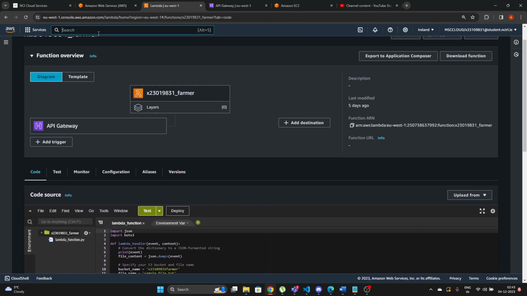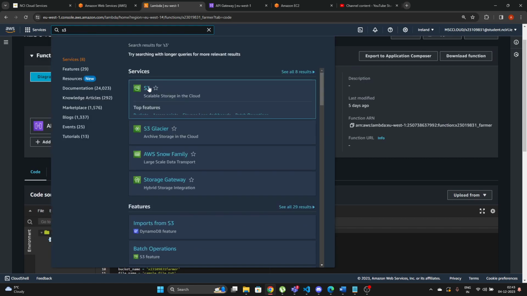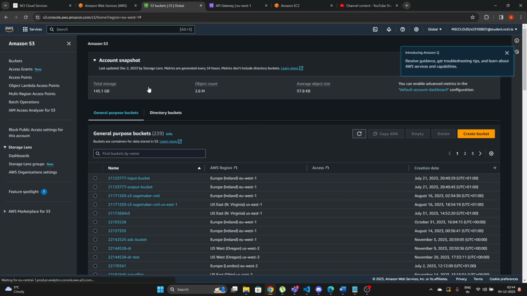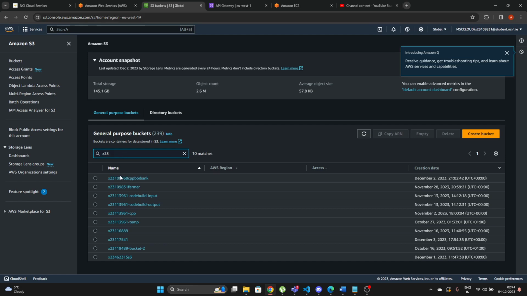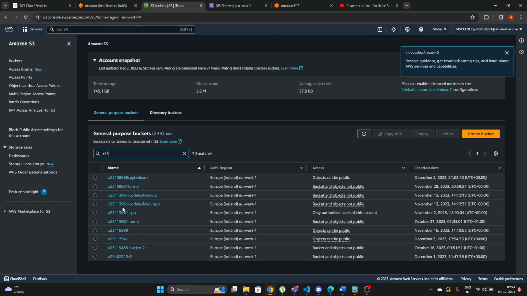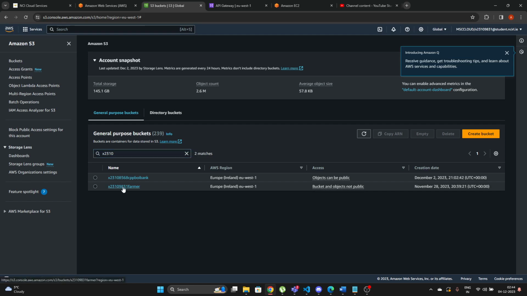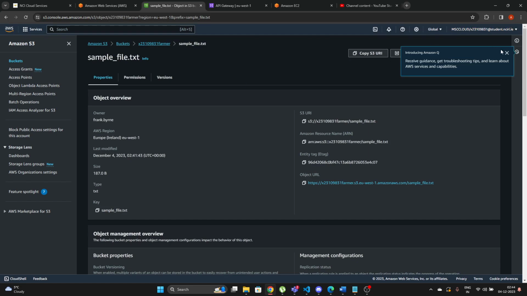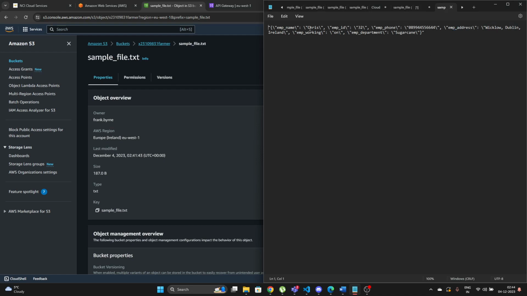So suppose I'm opening the S3 over here, the new data which I have just modified, which I've just created over here, called Chris. Let's just take an instance that Chris would be sensitive data. So I'm just gonna go and click over my bucket. So this would be my bucket which I've created previously, and it's stored in the form of a sample file in text format. If I click on download, if I go inside the file, now you can see Chris, where employee ID is called, age, which is 32. Phone number is here. Address is Wicklow, Dublin.